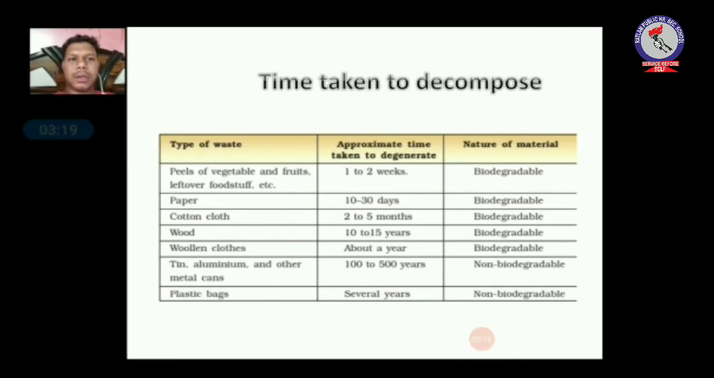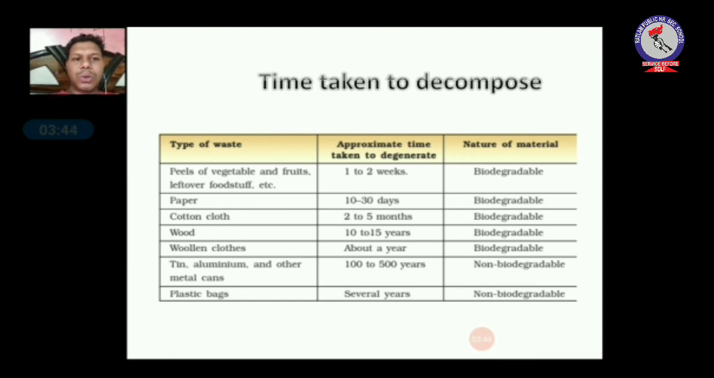Children, now we will see how long materials take to decompose. You can see in the table, the first item is peels of vegetables and fruits, which we expel from our kitchen. It is waste from our kitchen. It takes approximately 1 to 2 weeks and it is a biodegradable substance. Now we'll talk about paper. Paper takes about 10 to 30 days. It is also biodegradable.